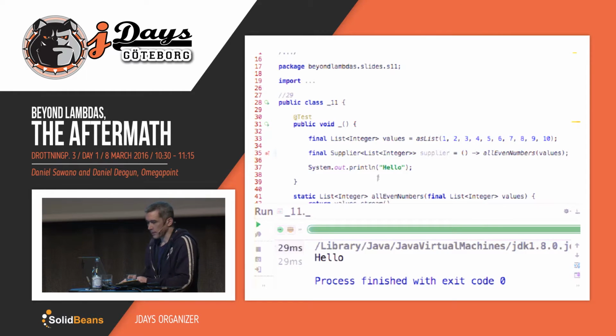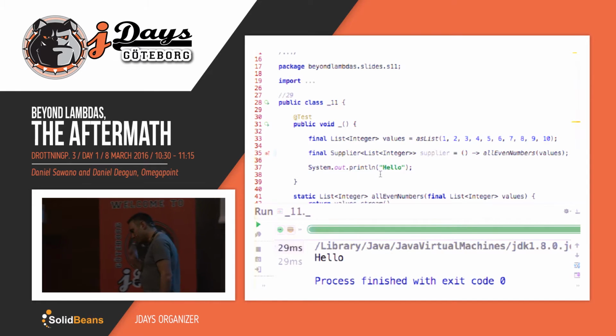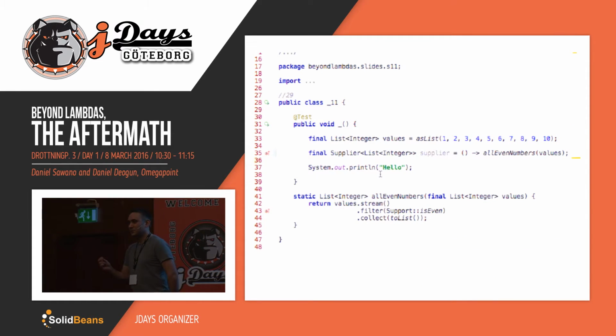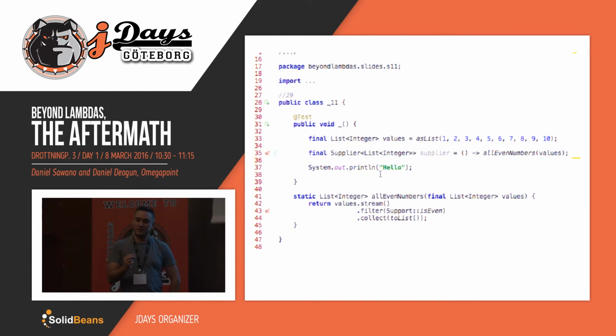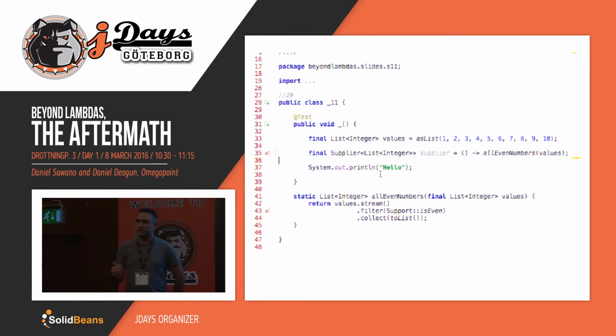And then you might say, okay, well, what's the point of all of this? Well, when you start refactoring your old code, then you can start using these kind of tricks in order to say, you know what? We don't need to do this pre-computation anymore. We can actually place this inside of suppliers or whatever structure you want and have it lazily evaluated. And then it's going to be used at a later stage.